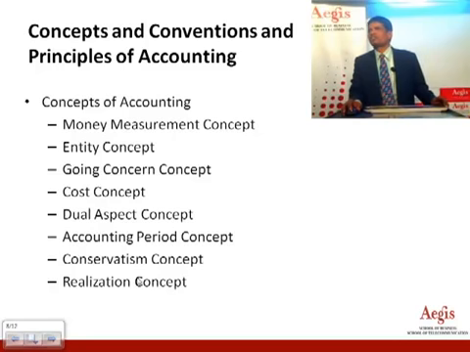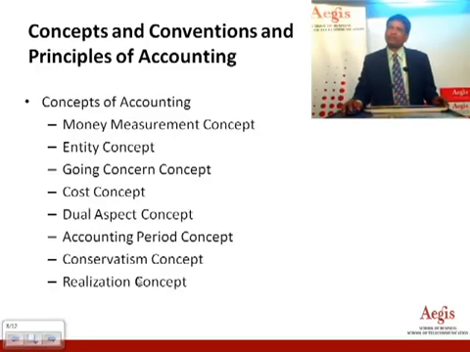Accounting understands the cost concept, because cost emerges at every stage. So cost has to be understood at every stage of business transactions. Accounting understands dual aspect. As we know, every debit has to have a corresponding credit, and every credit has to have a corresponding debit. So debit has to be equal to credit, because accounting records transactions in both areas. That is why assets and liabilities always have to match.